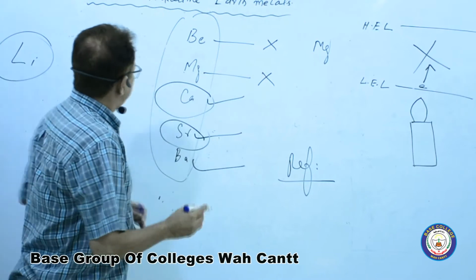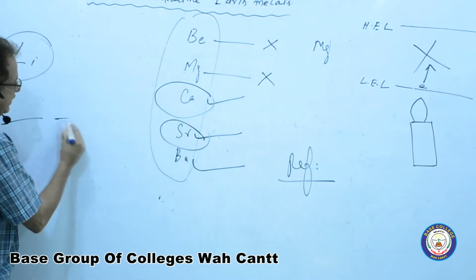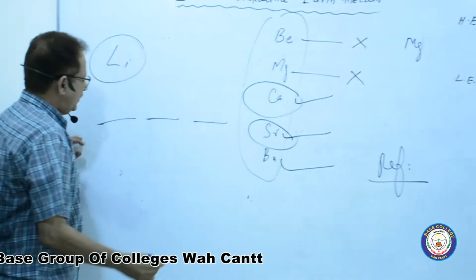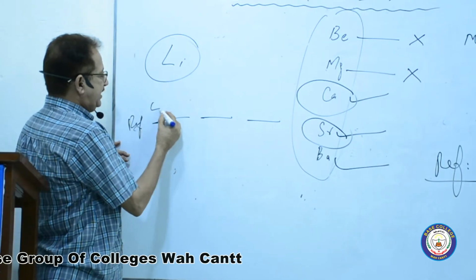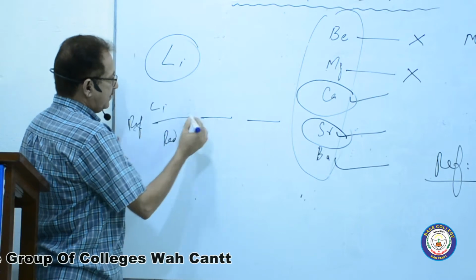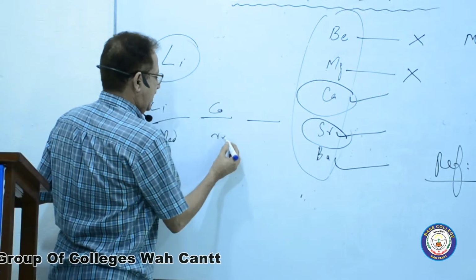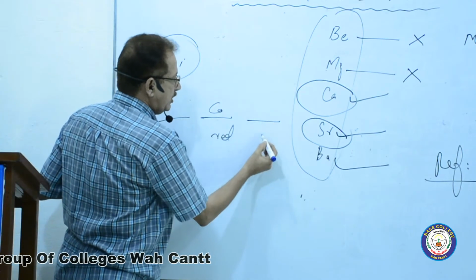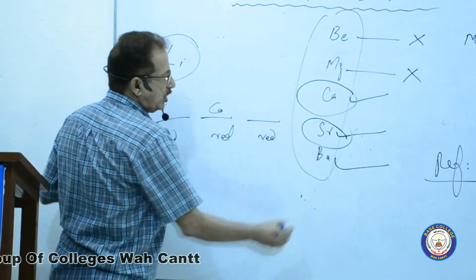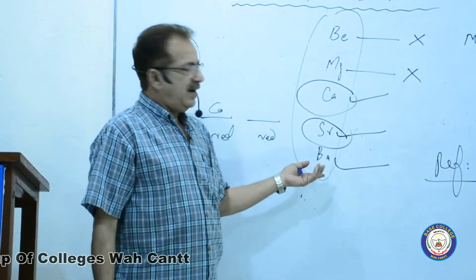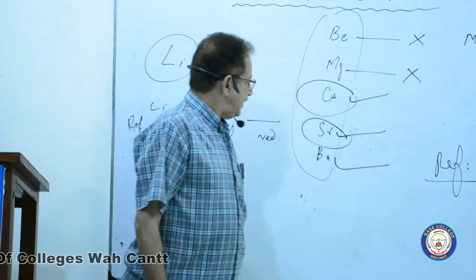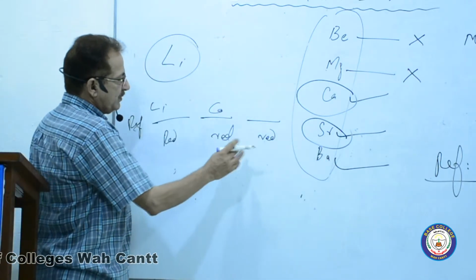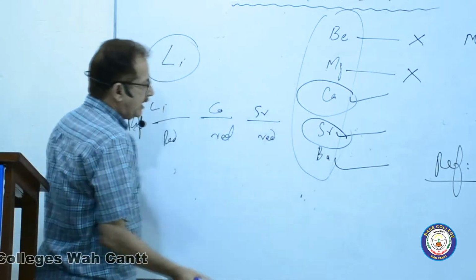Reference. One here, another here, another here. These are the references. For example, lithium, that is red. Calcium, that is red. Strontium, that is red. Barium is not red. I think the barium is apple green. Its color in the flame is apple green. So lithium, calcium and strontium are the red ones.